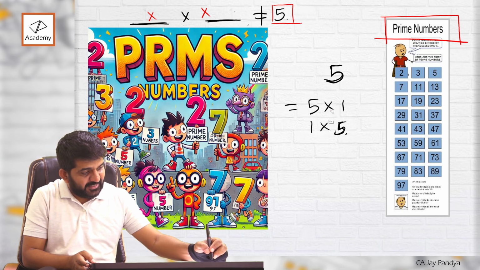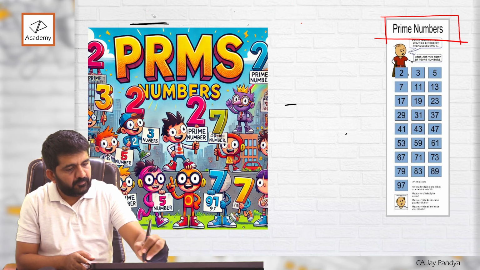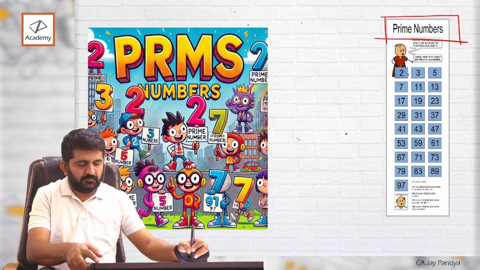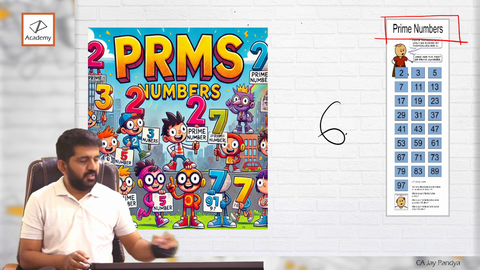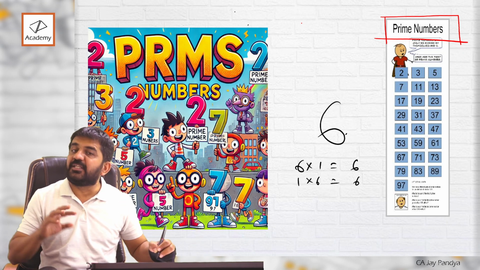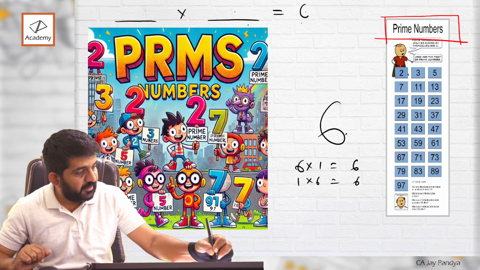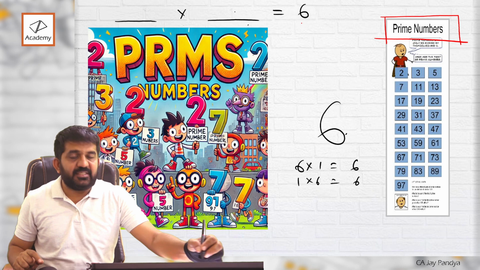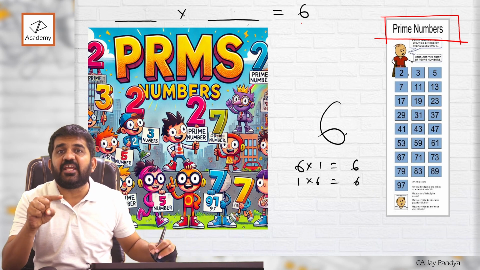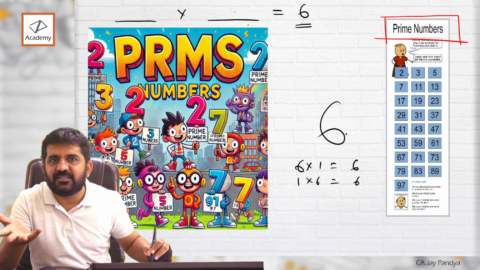Let me go to 6. 6 ones are 6, 1 6 is 6 will always be there, right? But except this, is there any combination which you can write down and the answer will be 6? Yes, right?